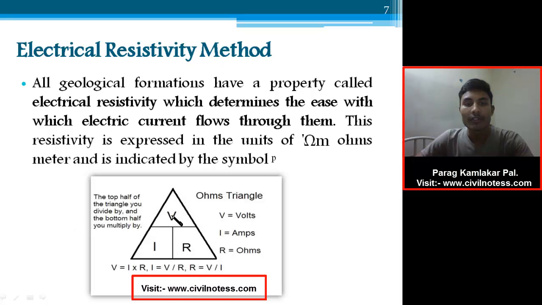V = I × R, where V is volts, I is amperes, and R is ohms. If you want to determine volts or resistance, you can use what is called the Ohm's triangle. The top half of the triangle you divide by the bottom, and if you work this out with each other, you get a particular value.